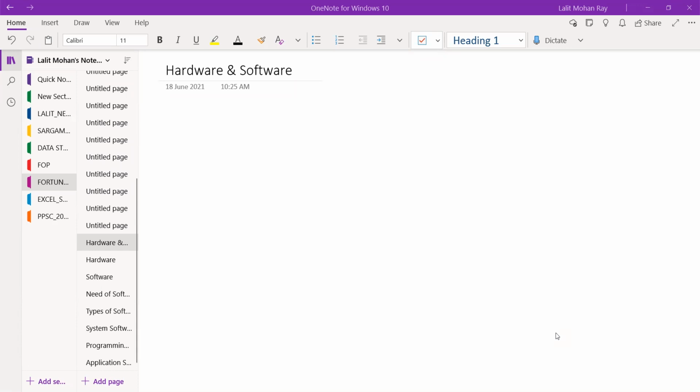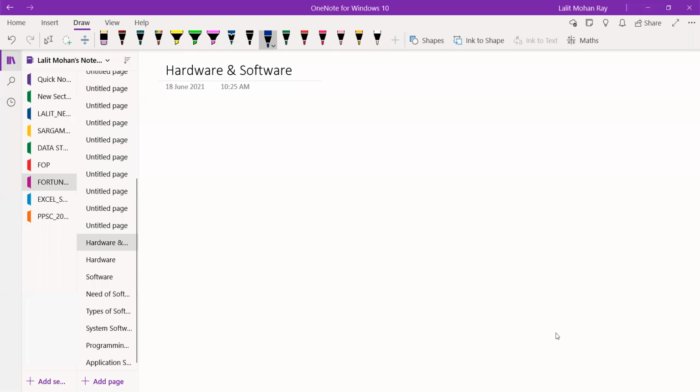So we have already discussed the fundamentals about hardware and software, and you are already aware of the hardware components which are present in our digital computer. Can you say the name of the hardware components? These hardware components are the physical components. Can you tell some names of the physical components?